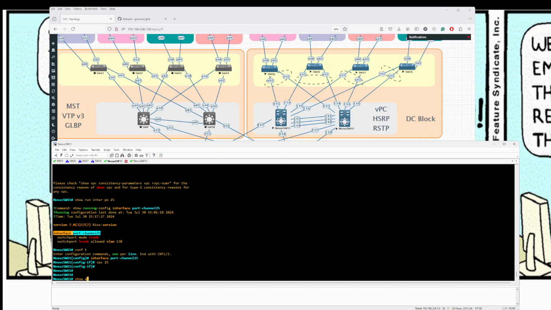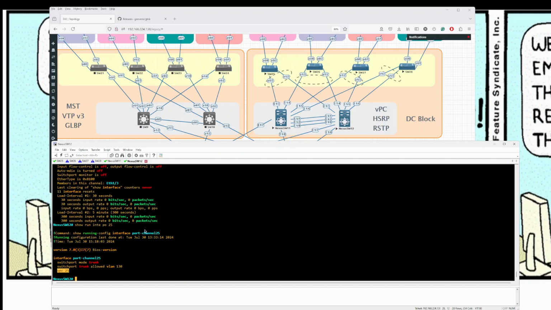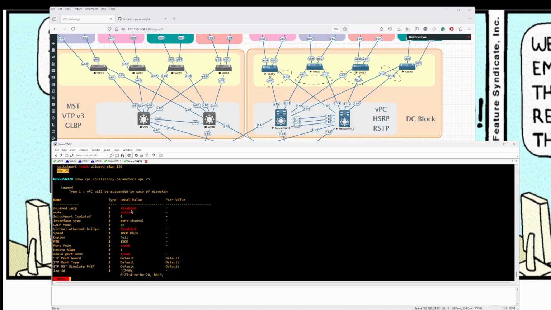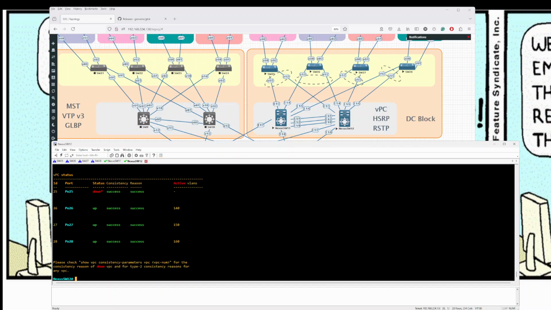If I say show EtherChannel, show vPC again, now this is saying down, success, success. But if you go here, it says disable active. Show vPC. It says down, success, success. I'm just waiting for that to be brought back up.